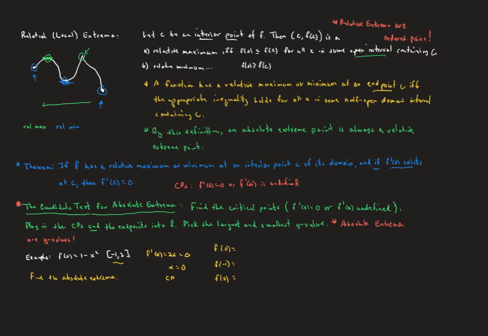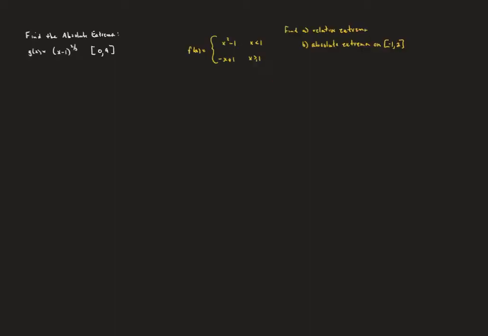So plugging that into the original function, f of 0 is 1, f of -1 is 0, and f of 2 is -3. So that means that y equals 1 is the absolute maximum, and y equals -3 is the absolute minimum for this function on that interval. Okay, let's look at the next screen.